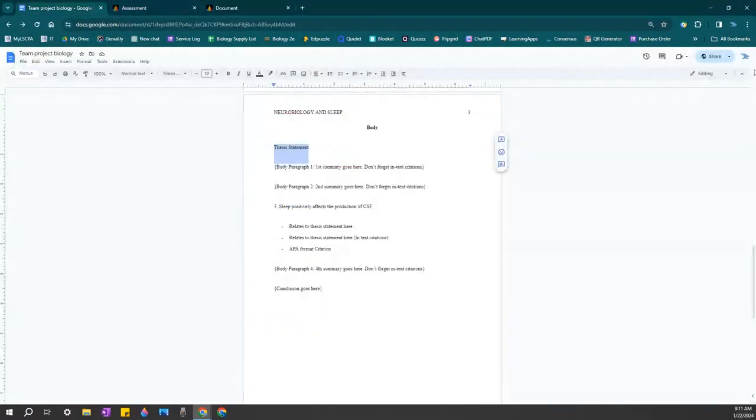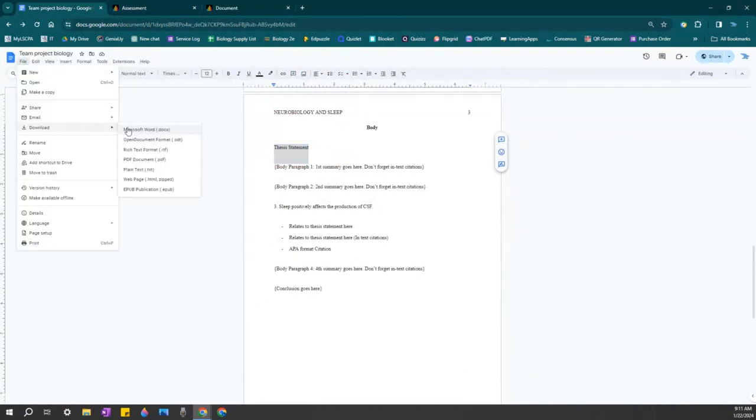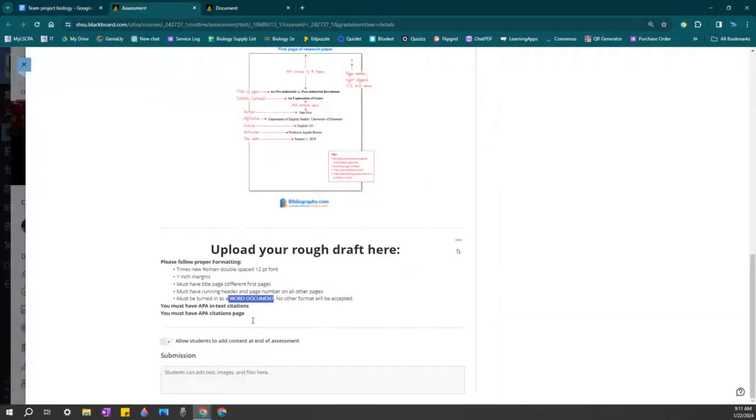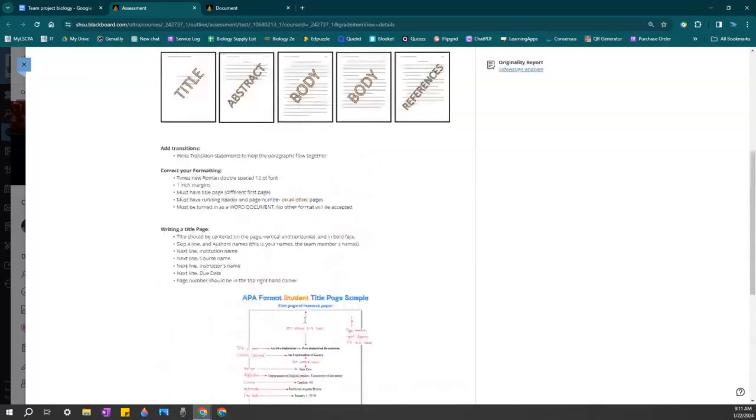I know that these are really convenient to share with each other, but you cannot share it with me. You need to download it as a Word document right here, and that is what you will be submitting to Blackboard. So remember, you cannot turn in links. Make sure that you are submitting it as a Word document.